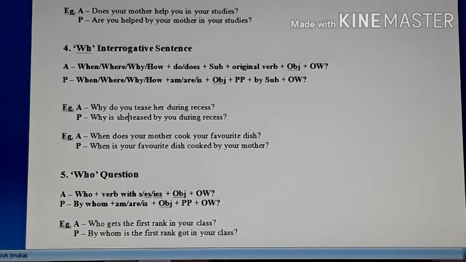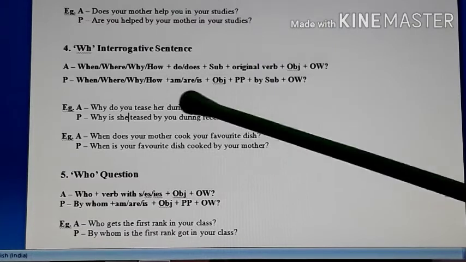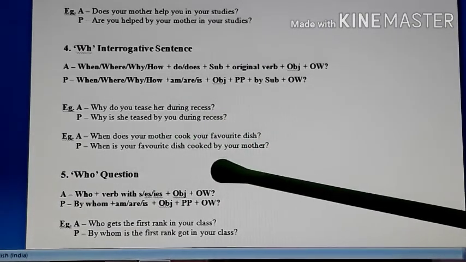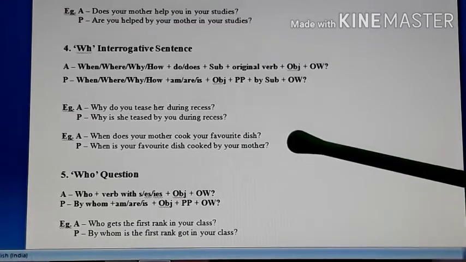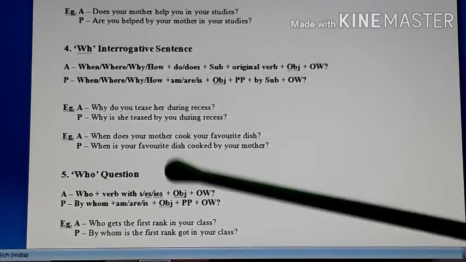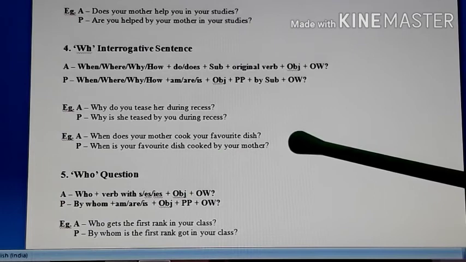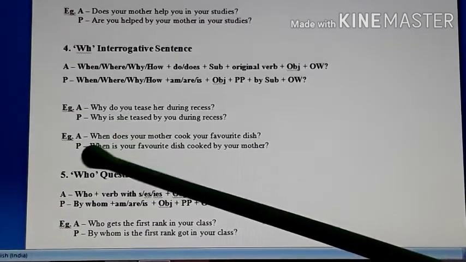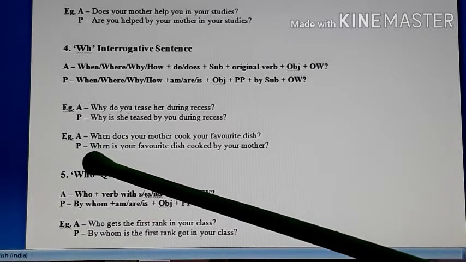Okay. Then the second example, you look at. When does your mother cook your favorite dish? So what does she cook? Your favorite dish. Who cooks? Your mother. So here your subject and object are ready. Okay. Now when you convert, here also it will begin, in active also it begins with when, in passive also it will begin with when.